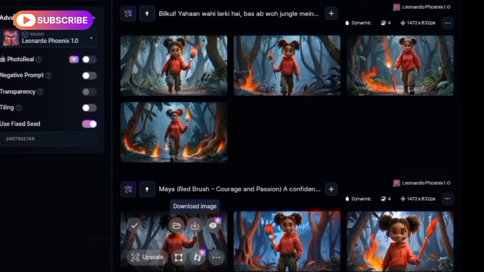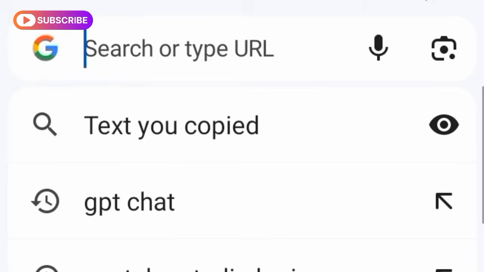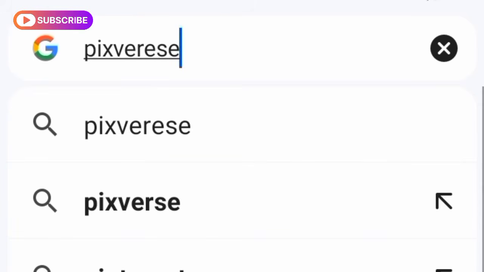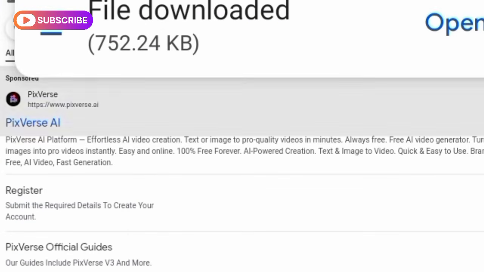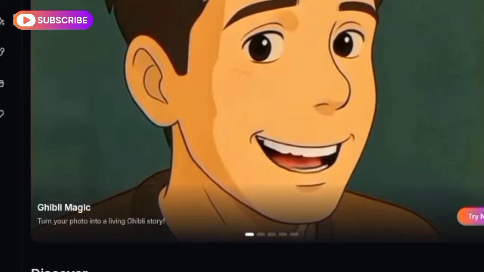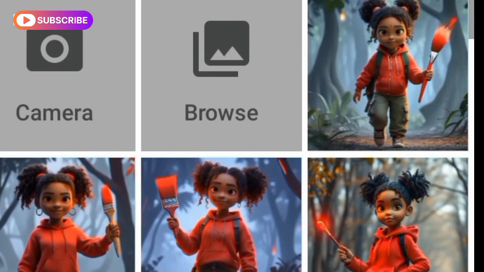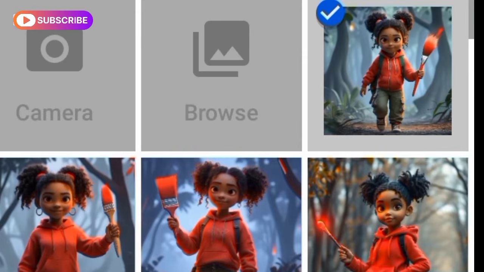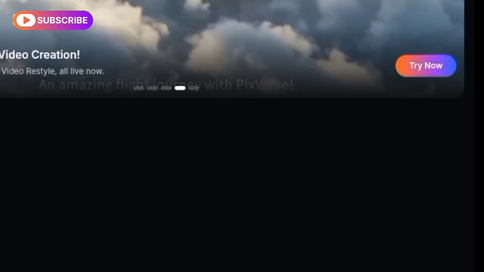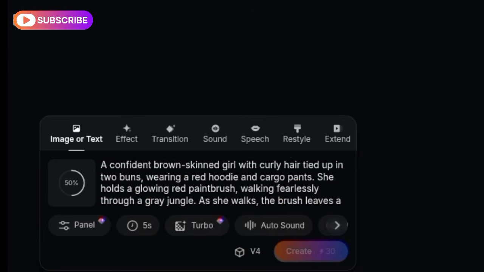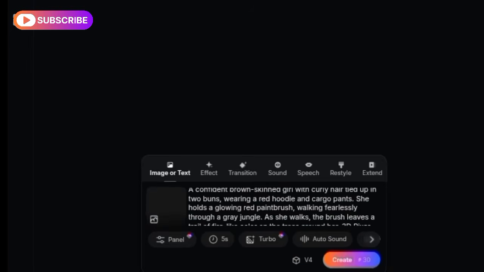Video creation. Now that you have the images, use Pixver to turn them into videos. Here, you log in with Google. Upload your images. Click on the image option and it will open your gallery. Select your image from there and paste the prompt you had earlier from ChatGPT. You will get a 5-second video by generating it. Wait, it works perfectly. It's also a free tool. Download it once your video is ready.